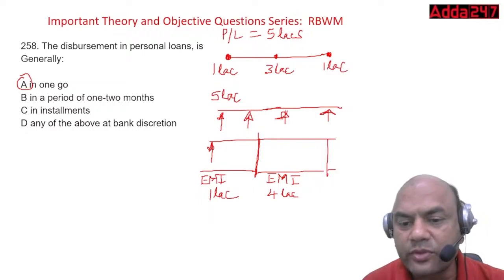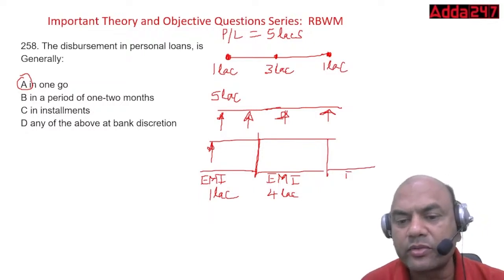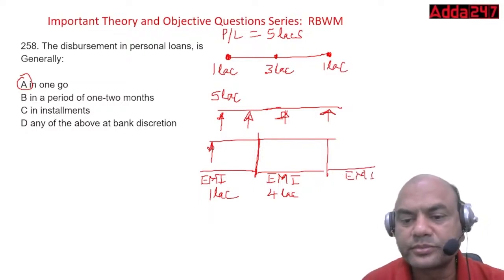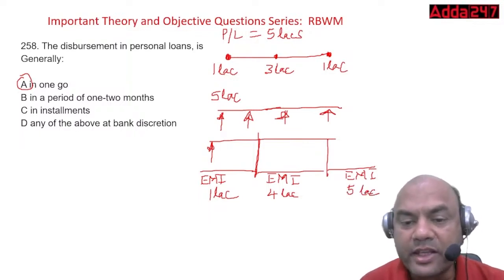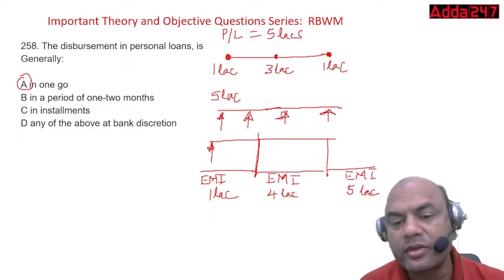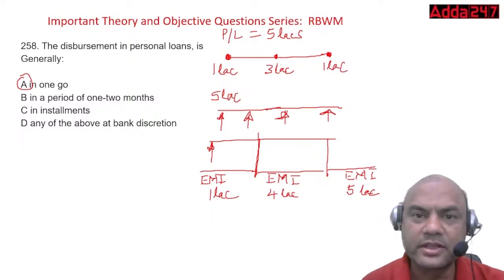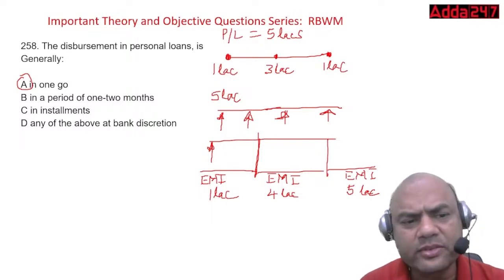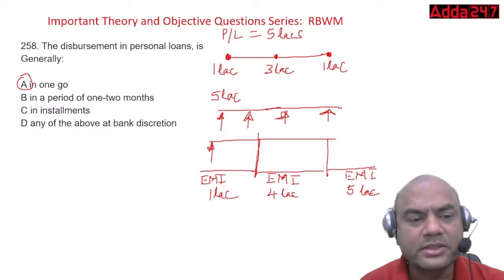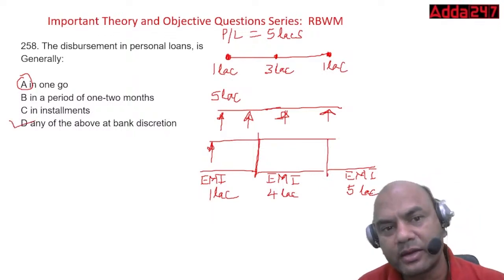And after this, from this date, EMI will be on 5 lakhs. So what has happened over here? I have saved my money as a customer. I have saved on this 4 lakhs and 5 lakhs EMI, right? So this is the way, as per the requirement of the customers. Nowadays it's a customer's angle, customer's bank, right?